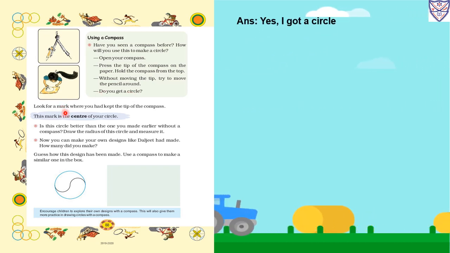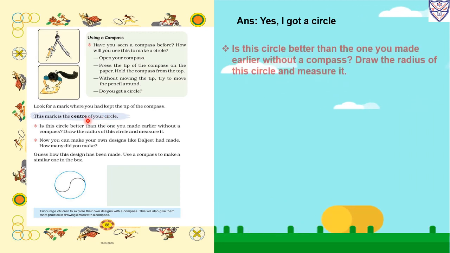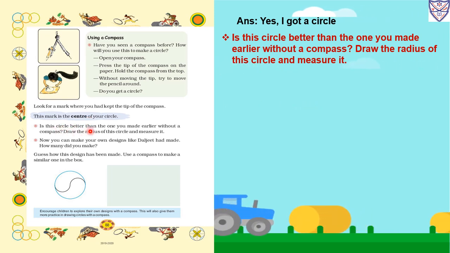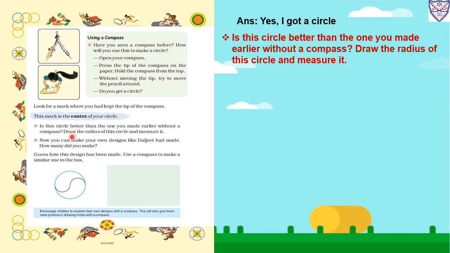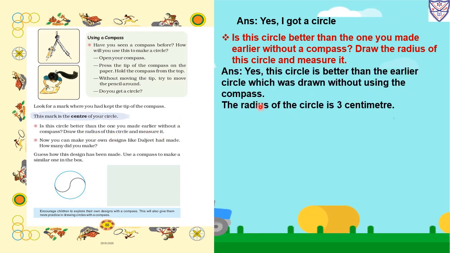Now look for a mark where you had kept the tip of the compass. This mark is the center of your circle. So the mark will be at the center of the circle. Is this circle better than the one you made earlier without a compass? Draw the radius of this circle and measure it. So the answer is yes, this circle is better than the earlier circle which was drawn without using the compass. With the help of a compass we will draw the circle. It was proper. Without using a compass that was not good. So the radius of the circle is 3 centimeter.